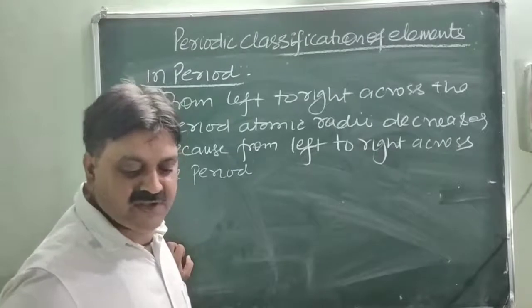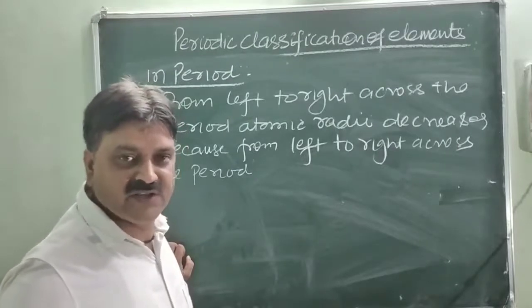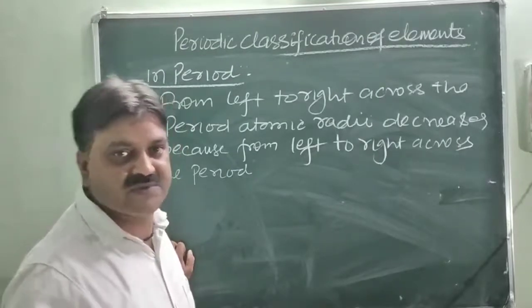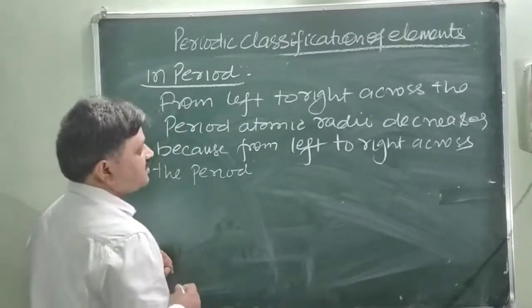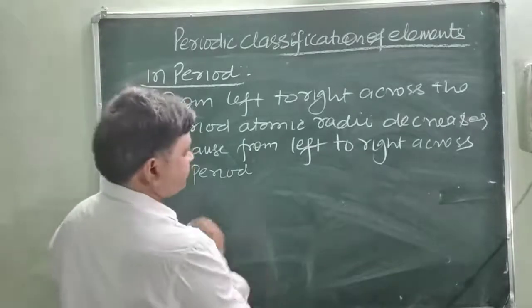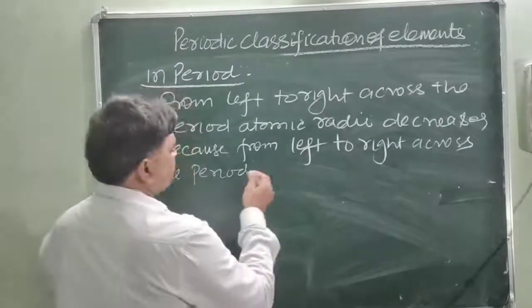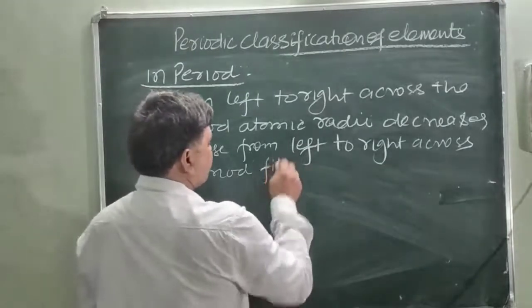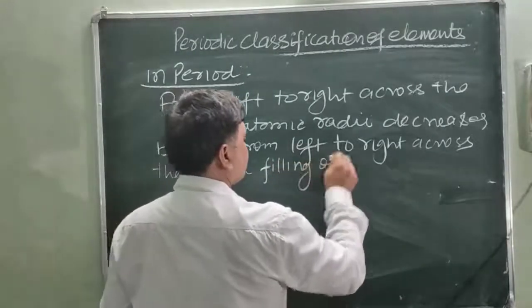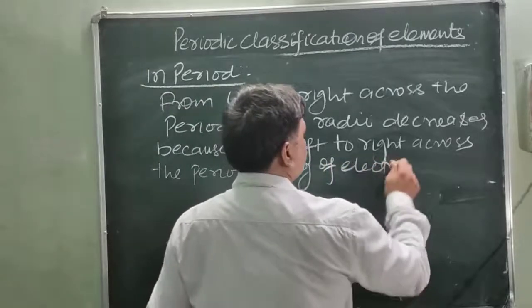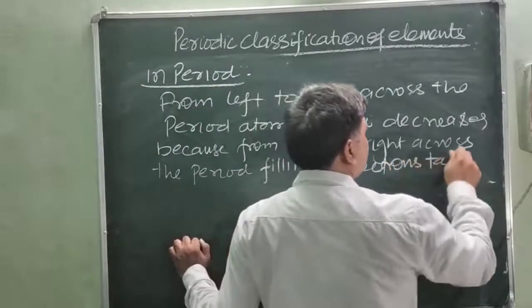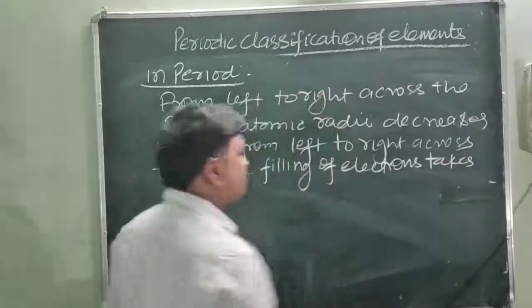There is no increase in the number of shells, only an increase in the number of electrons in the same subshell. Because across the period, filling of electrons takes place into the same subshell.